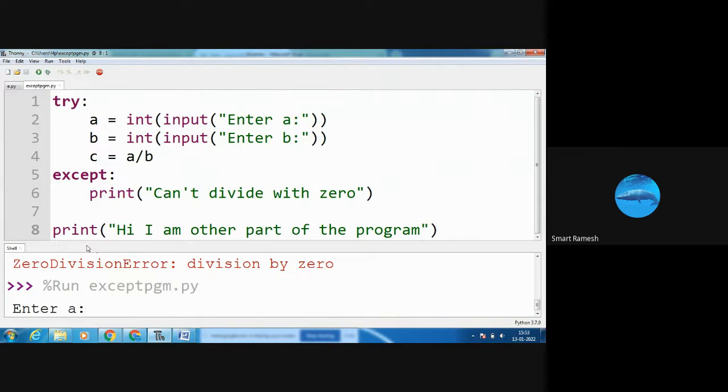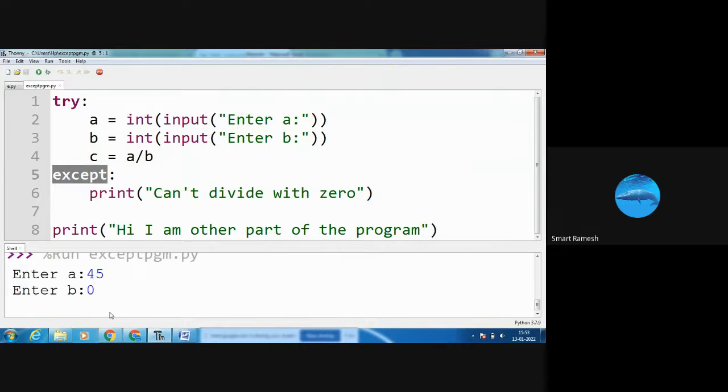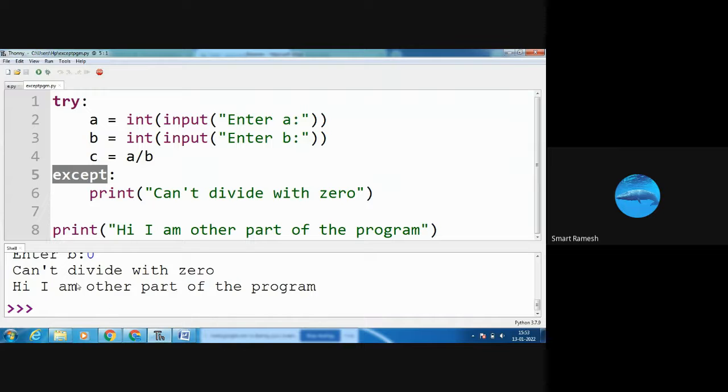See, enter a value, I am giving 45. Enter b value, I am giving 0. What will happen? c equal to 45 divided by 0. It is divided by 0, so it shows the error. So I put that code in the try block. If any error occurs, the except statement will be executed. See, the except statement is executed, so it is printing cannot divide with 0.